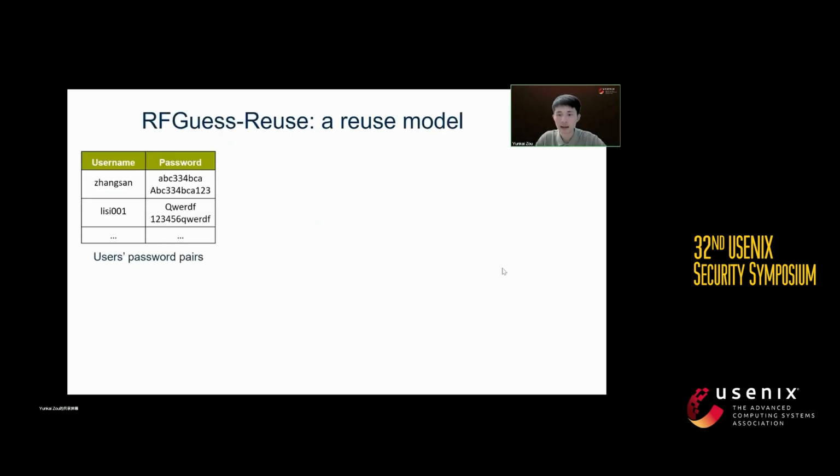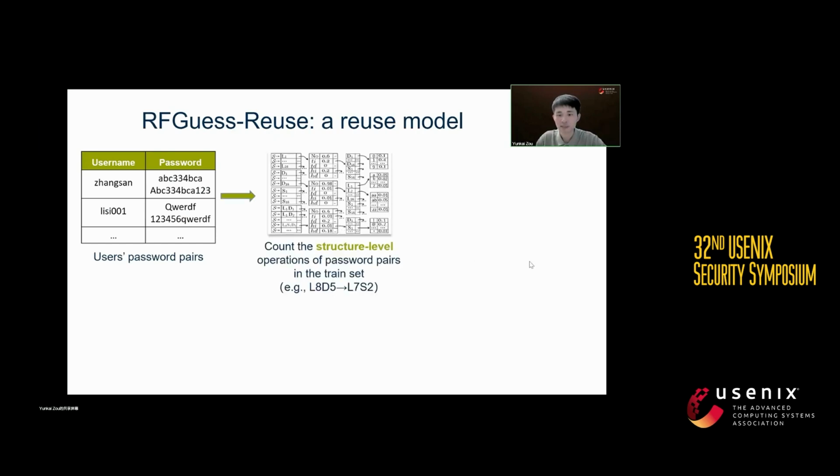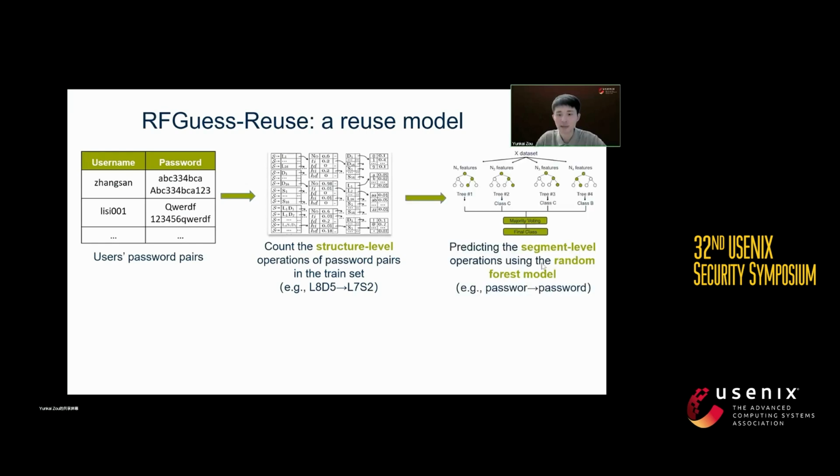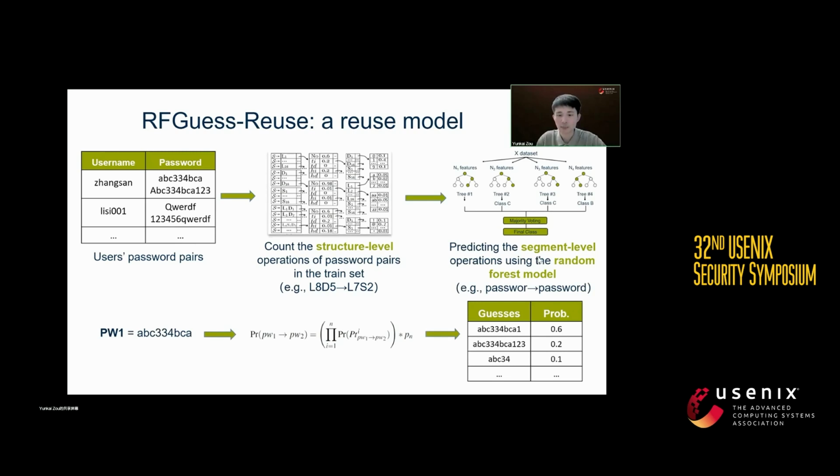Next is the RFGuess reuse. It's a targeted password model based on password reuse. It involves 2 main steps. The first step is to count the structure-level operations of password pairs in the training set. And the second step is to predict the segment-level operations using the random forest model. Then we can use PW1 to generate a number of reused passwords.